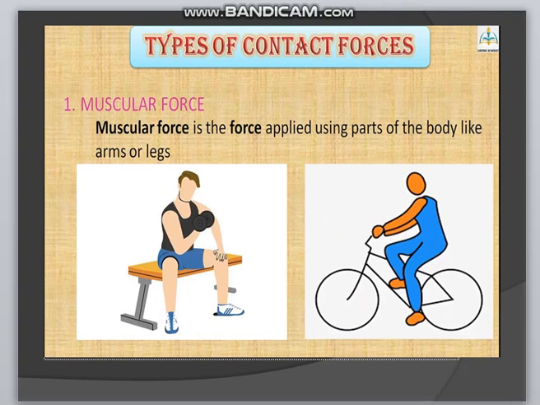Now, here are some examples. If a school bag is lifted or a bucket of water is lifted or a football is kicked, force is applied. All these forces actually use muscle power. So that type of force comes under the muscular force, and because these forces are applied by living organisms, that's why it is also known as biological force.